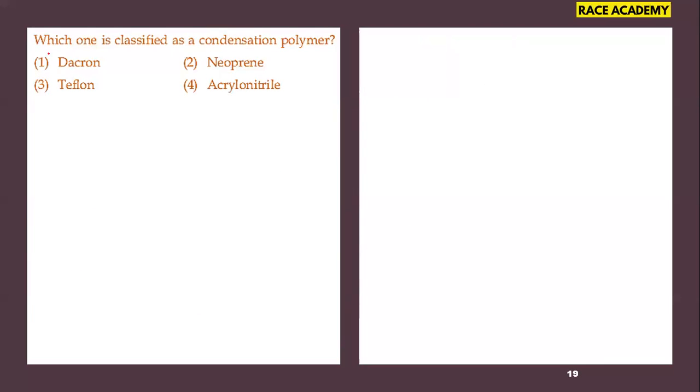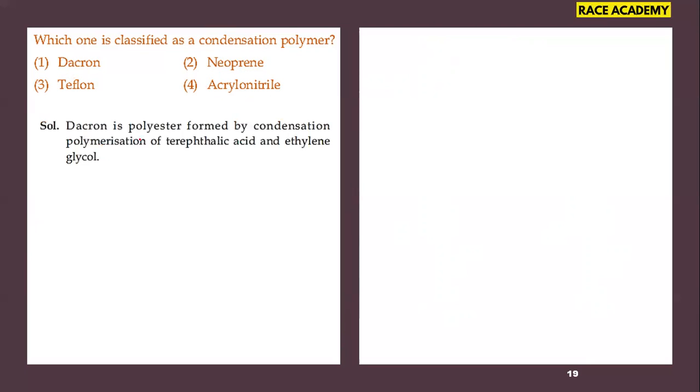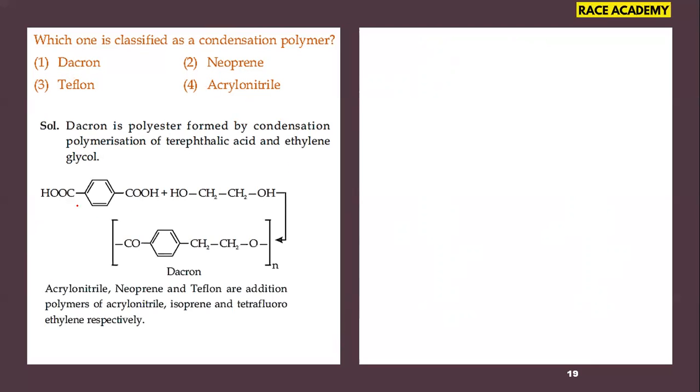Next question. Which one is classified as a condensation polymer? We have Dacron, neoprene, Teflon, acrylonitrile. Among these, Dacron is a polyester formed by the condensation polymerization of terephthalic acid and ethylene glycol. Terephthalic acid has carboxyl groups in the para position, and ethylene glycol has 2 OH groups. So when you remove water molecules from them, Dacron will be obtained. So Dacron is the right answer.